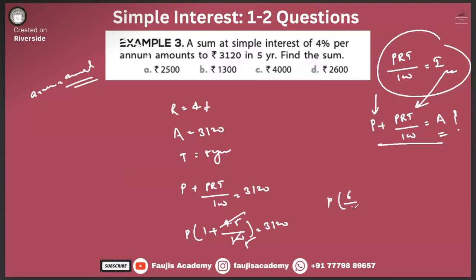P into 6 by 5 is equal to 3120. That means P is how much? Is that 2600, guys? Calculate and tell me. Yes, sir. So if you calculate this, you will find your answer is 2600. Let's move on to the next question.